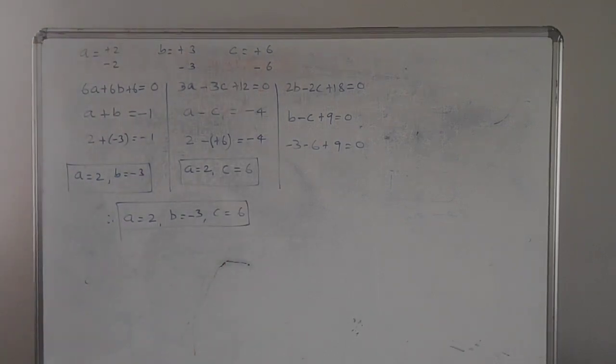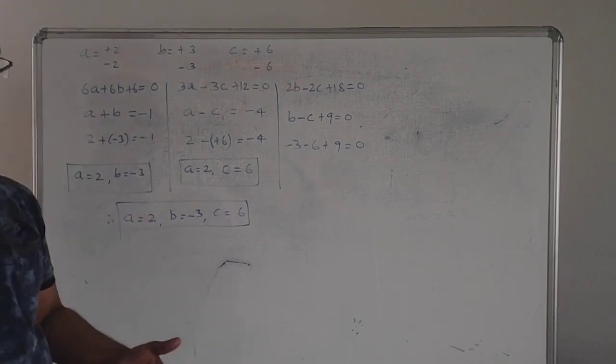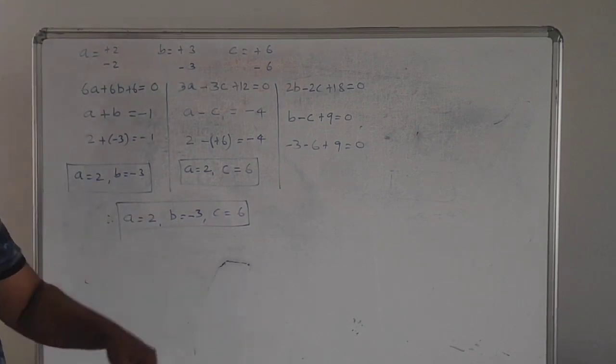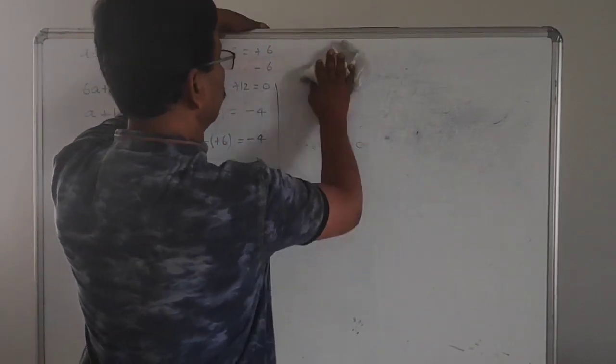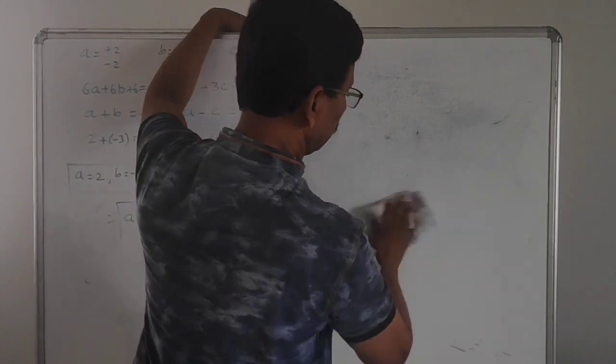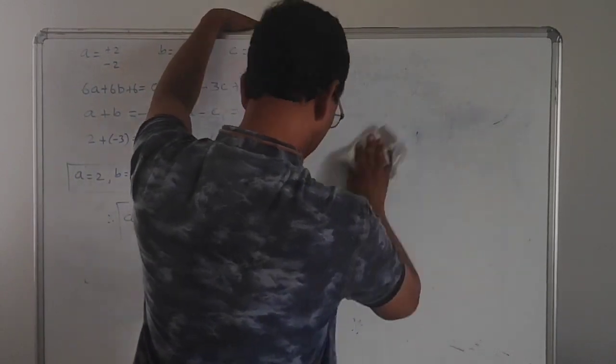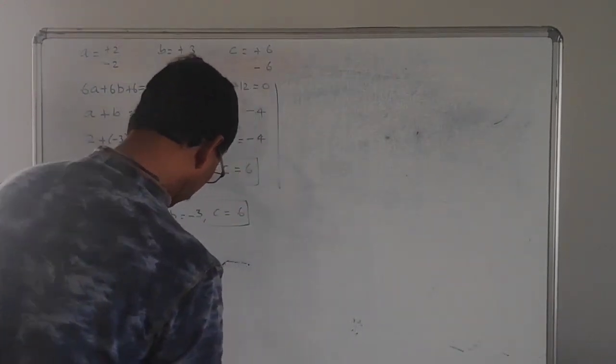Now after finding these values, we need one more step, that is A inverse. Now let us see how to find A inverse. Before finding A inverse, we can write A first.